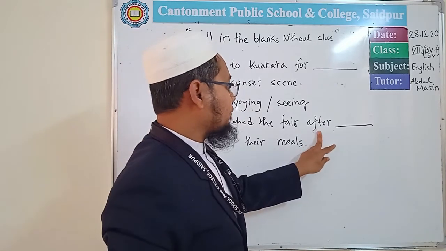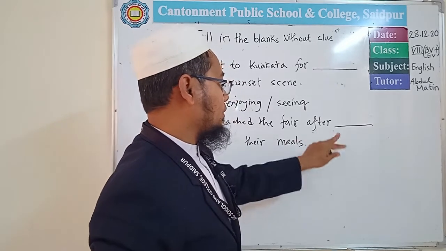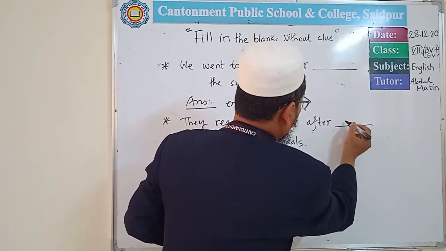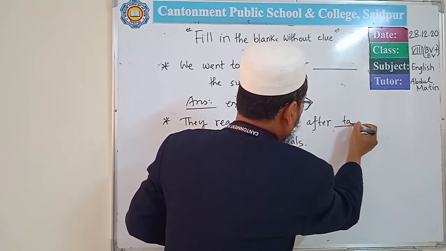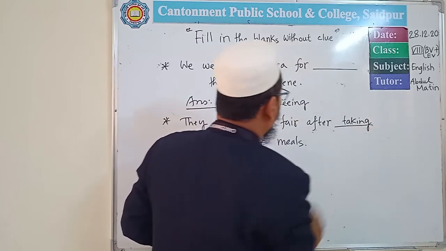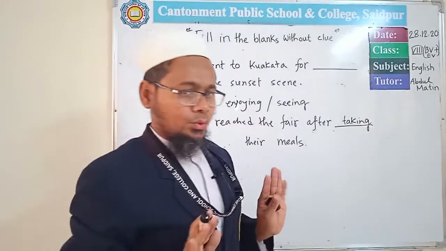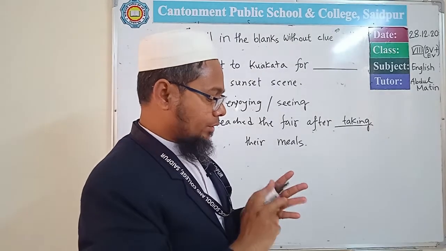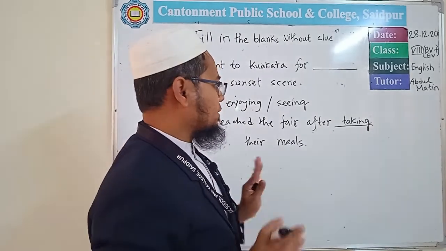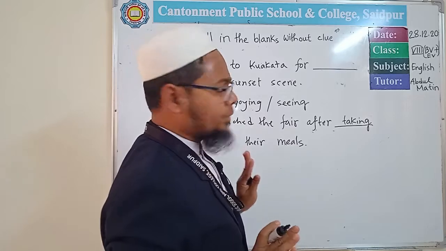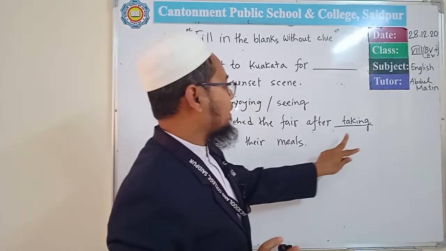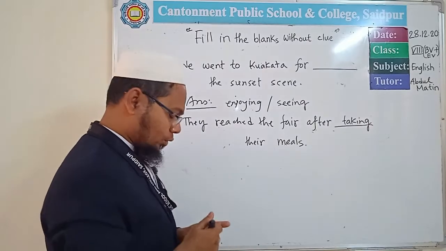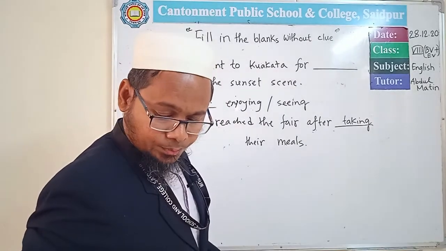So here in the blank, if you think of a verb, then it will be according to the meaning, taking. Any kind of preposition except to: for, with, without, by, before, into, etc. After every preposition there must be the ing form of the verb. Except to, I will go through the use of to.